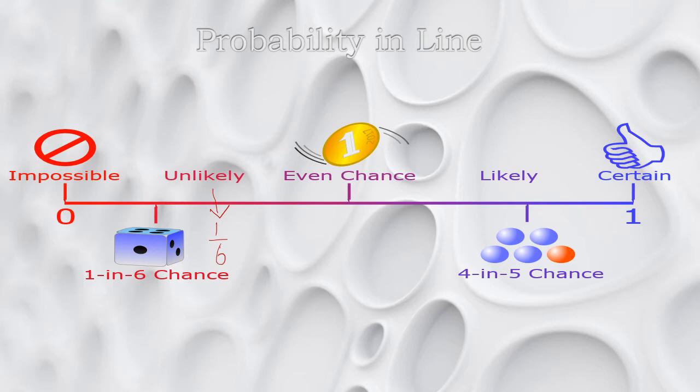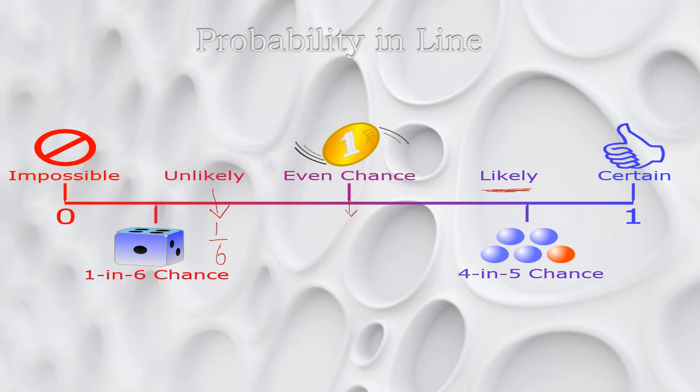As in the coin example, with a head and tail, at least one of the events will occur, so we say this is an even chance, meaning 50% probability. If something is closer to one whole, the chances are very high, so we say it's likely. And if we are 100% sure an event is going to happen, we say this event is certain.